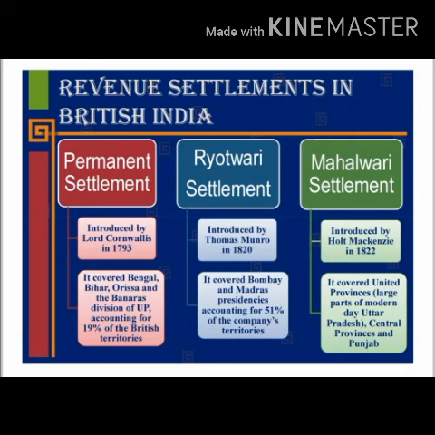Revenue settlements in British India. The EEIC introduced three main types of land revenue settlements in India. The first one is permanent settlement, second was Ryotwari settlement, and third was Mahalwari settlement.